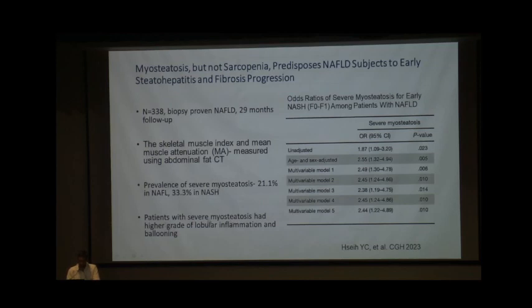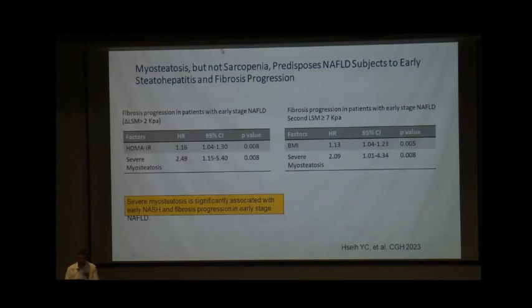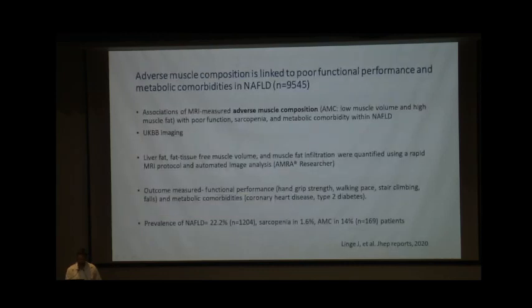And severe myosteatosis was more frequent in those patients who had higher grade of lobular inflammation or higher ballooning. Also, on follow-up, they found that when these patients had progression of fibrosis, that is from early stage of NAFLD to increasing stage, either in the form of increase in LSM by 2 kilopascal, or the overall increase of the LSM to more than or equal to 7, it was seen that severe myosteatosis and HOMA-IR score were significantly associated with early NASH and fibrosis, as well as with the overall progression of NAFLD.